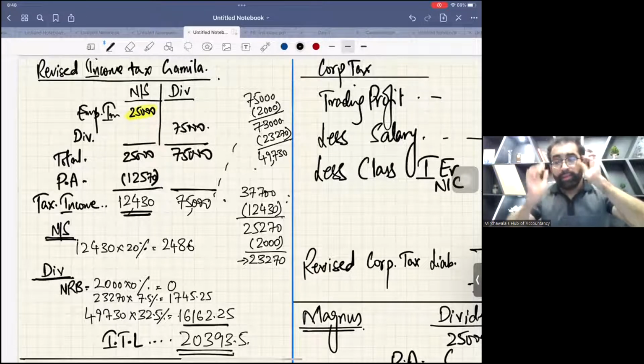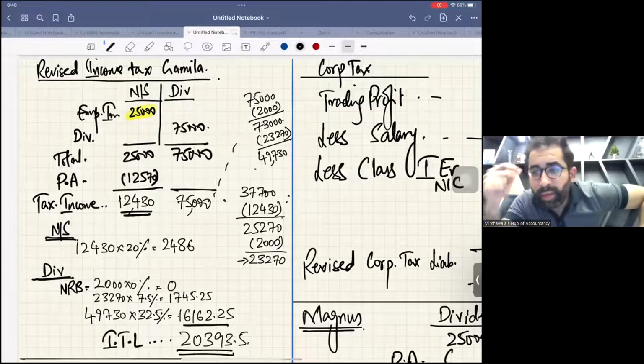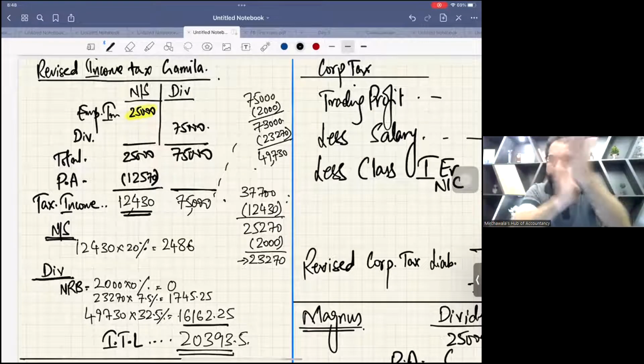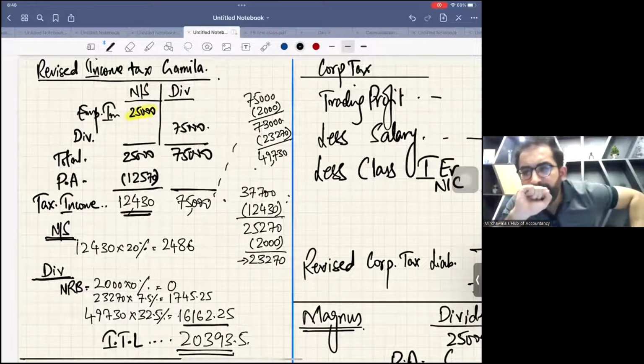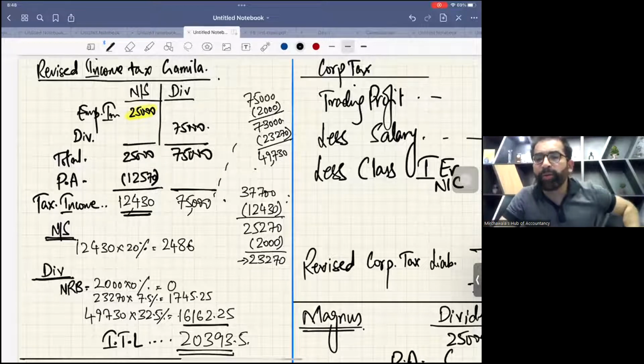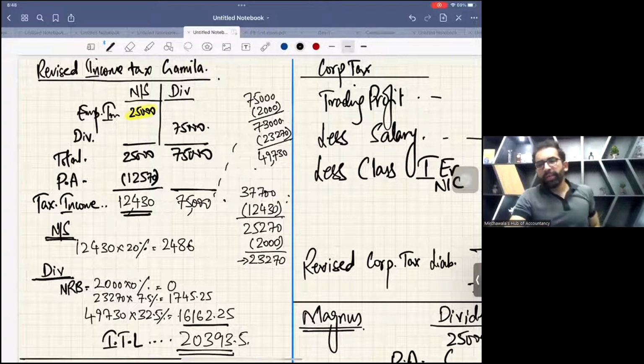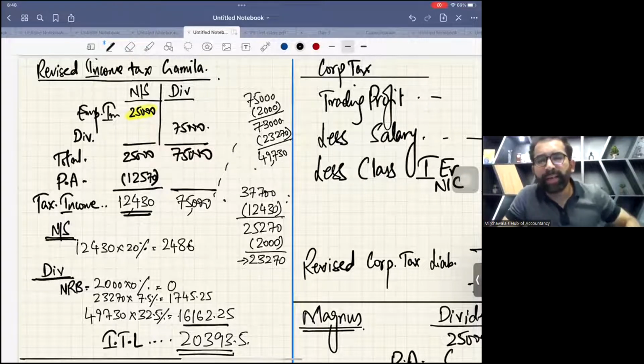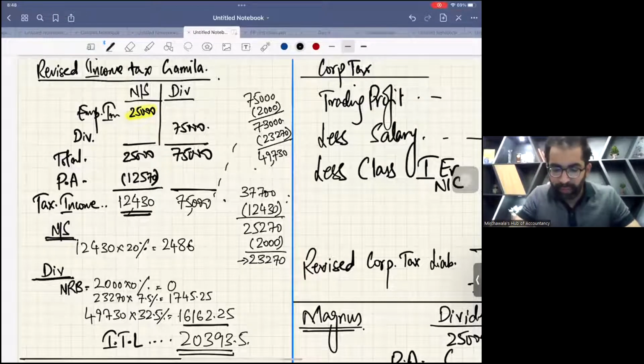Now, right now we are at Gamila. Gamila is receiving salary. So Gamila is an employee, and all employees in the UK pay class 1 employee NIC. Class 1 employee NIC is calculated on cash salaries, right? So the cash salary is 25,000.